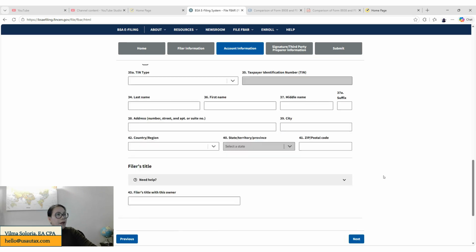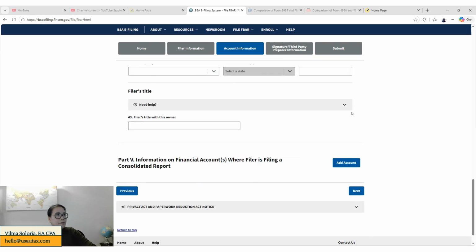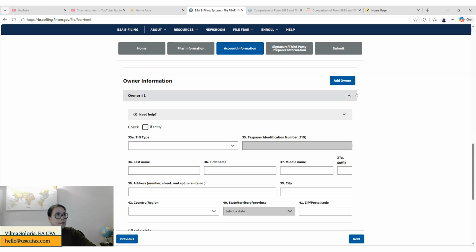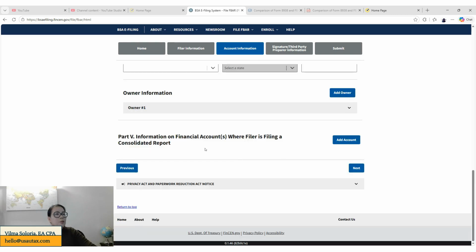Now, part 5 is where the information on financial accounts goes if the filer is filing a consolidated report. Because you're filing as an individual, there's no way that you're going to be populating part 5. This part 5 is for entities that are filing a consolidated report in FBAR.